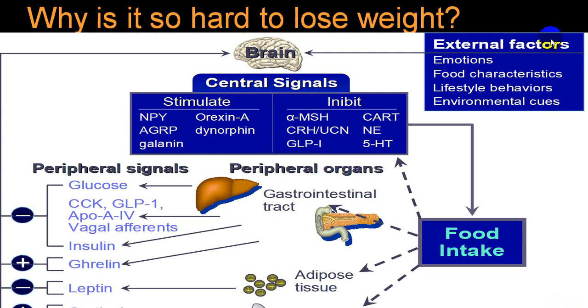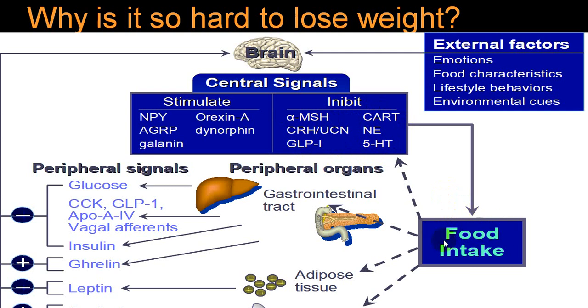There is one slide which I will not say is simple, it is a complicated slide, where you get signals from the brain. These are the factors which stimulate, these are the factors which inhibit. The factors which stimulate will act on the liver, adipose tissue, adrenal gland, pancreas, GI tract, etc. So these factors, GLP-1 and others, 5-hydroxytryptamine, etc., what will they have?